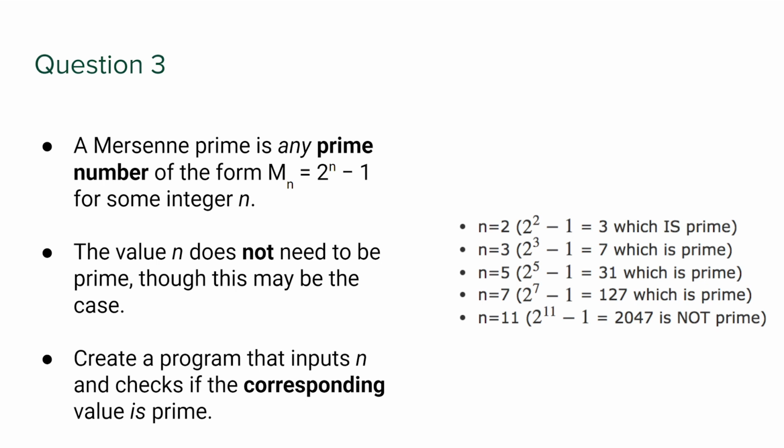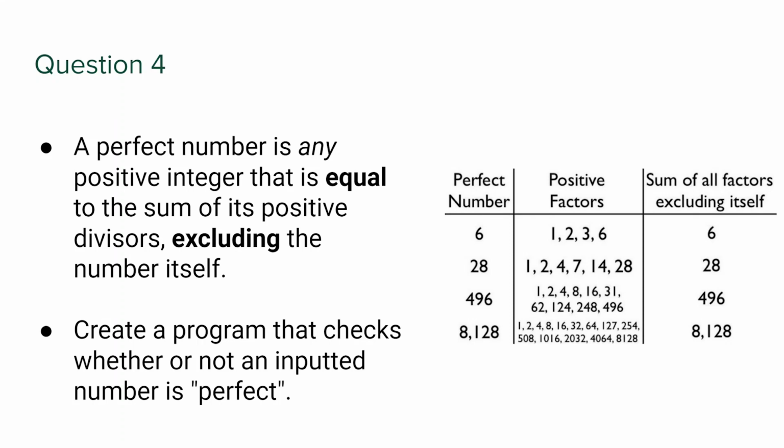So to check if a number is a Mersenne prime for a certain n value, this is a lot easier. Again, use a function for this, and that will allow you to really streamline your code because you're defining exactly how to check if something is a Mersenne prime. So that's what you'd use the function for in this case.